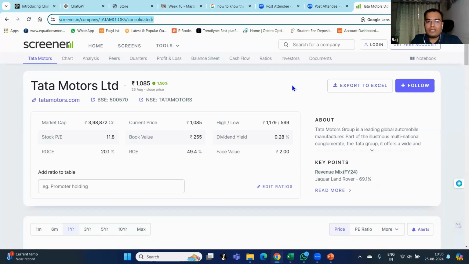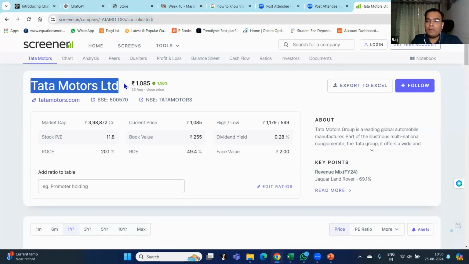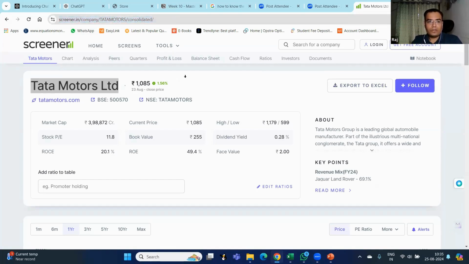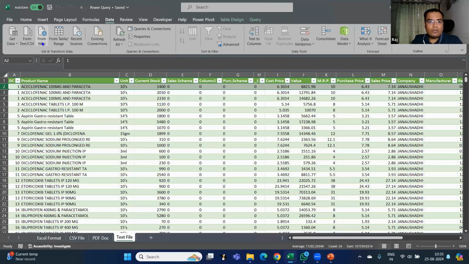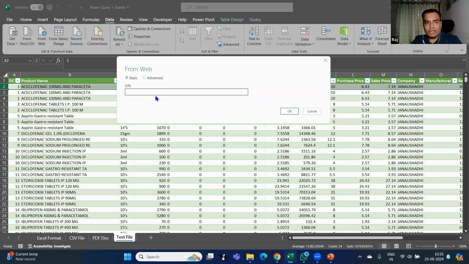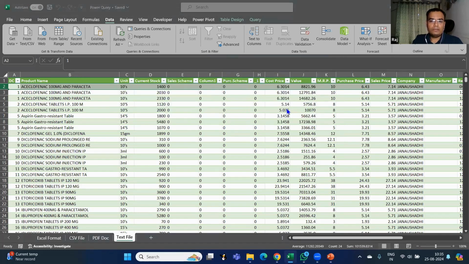Right now, on this Screener page, on Tata Motors numbers, I want to analyze the Tata Motors sales and other numbers. I'll just copy this link and go into from web. And here, all I need to do is paste that link, that is the URL. I'll just paste this exact link and press OK. It will automatically create the connection with that page. Let me just click on OK. So it is creating a connection with the page.